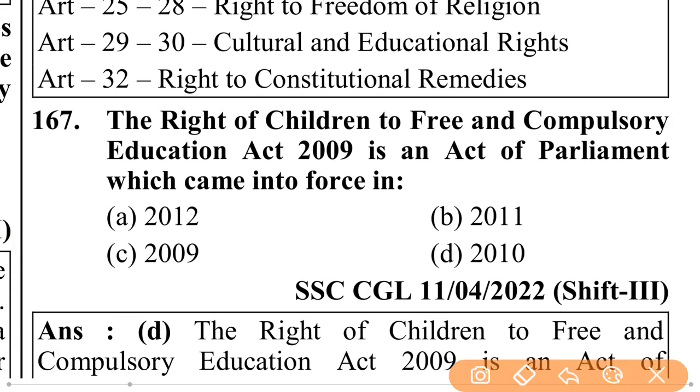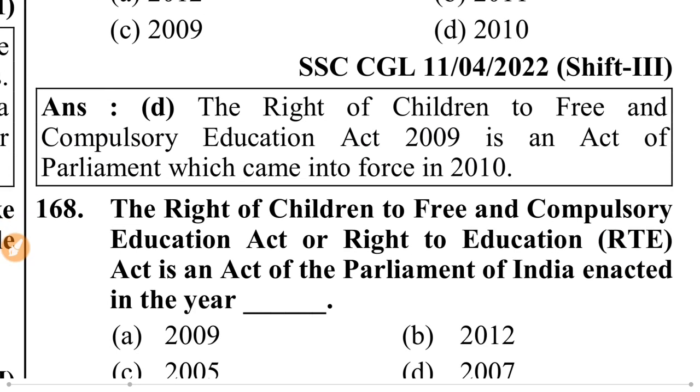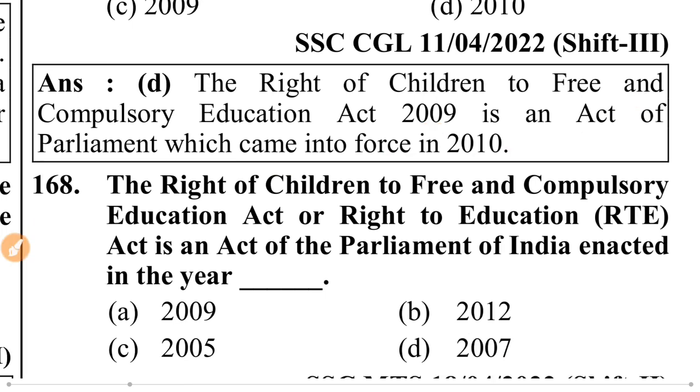The Right of Children to Free and Compulsory Education Act 2009 is an act of Parliament which came into force in 2010.